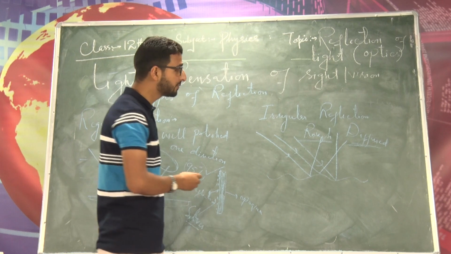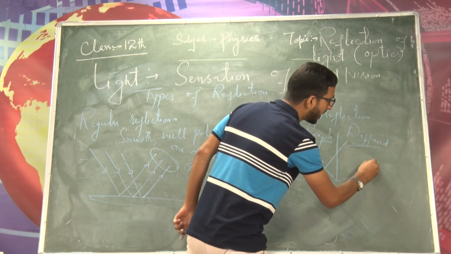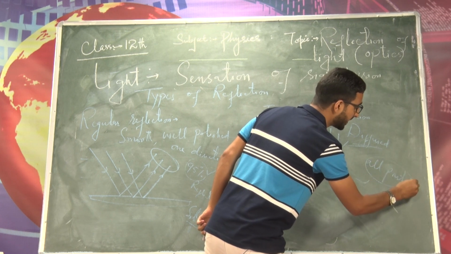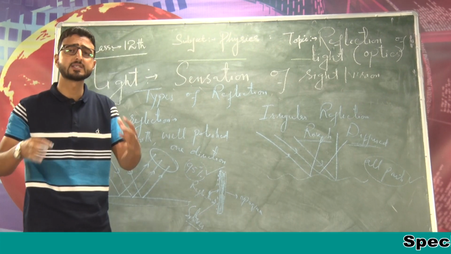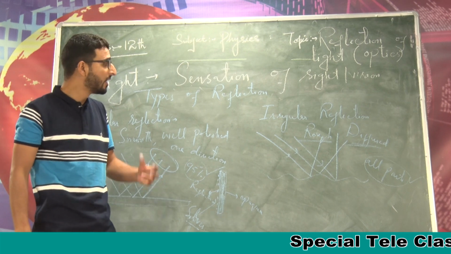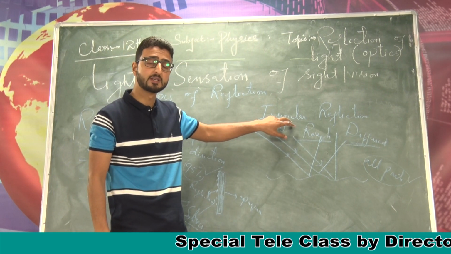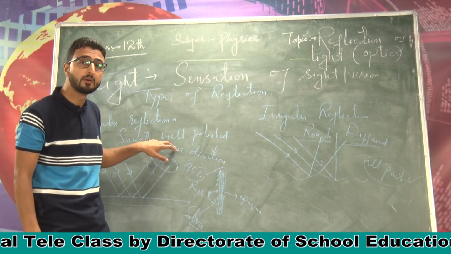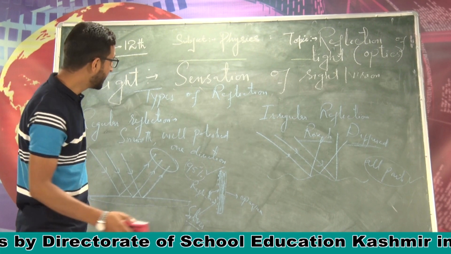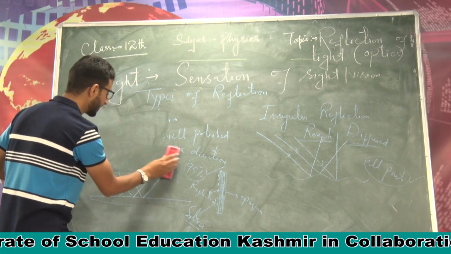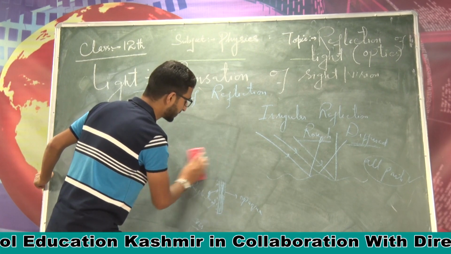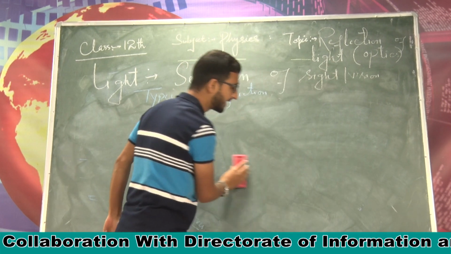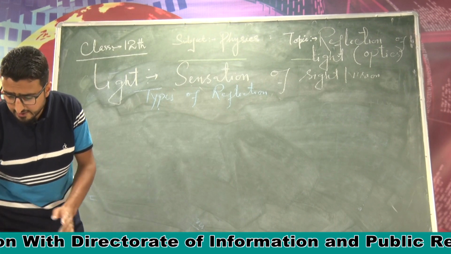That is why any object in a room can be seen from all parts of the room. Can you tell me the reason? Any object placed in a room can be seen from all sides only because of the irregular reflection, because that reflects light in different directions, not in a particular direction. That is why I said irregular reflection is more common, right? So these are two types of reflection, one was regular reflection and another was irregular reflection, right?